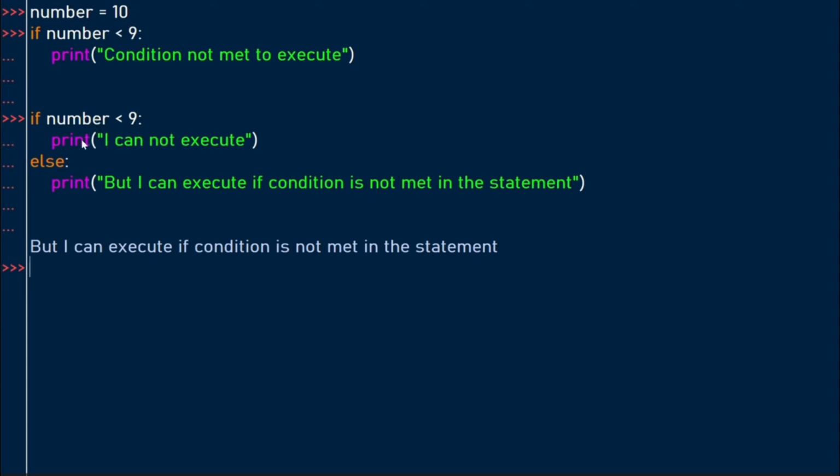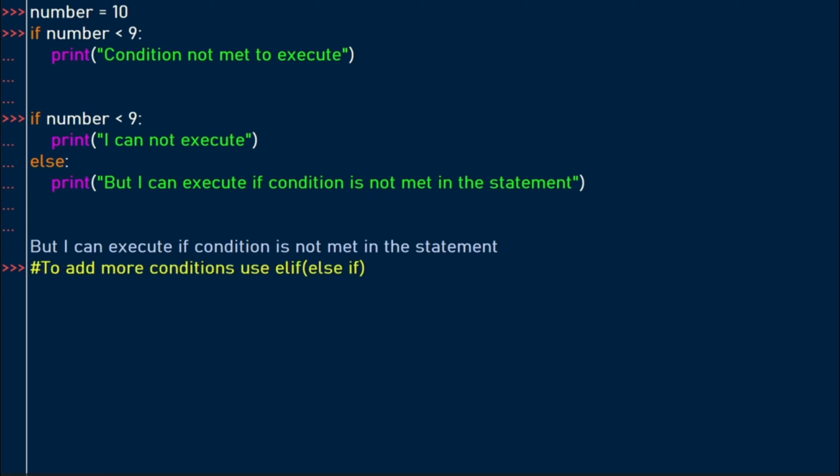But since this could not execute, it went to the else statement where we have to print out "but I can execute if condition is not met" in this statement. So you can use the else to execute what you want to show if the condition is not met.